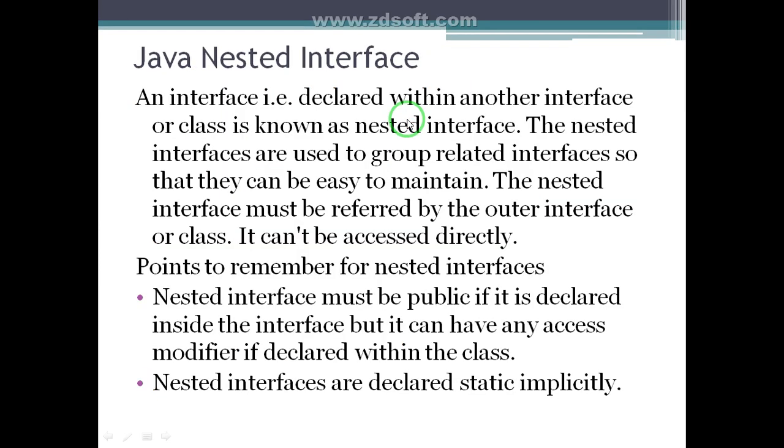Okay. Java nested interface. An interface that is declared within another interface or class is known as a nested interface. Nested interfaces are used to group related interfaces so that they are easy to maintain. The nested interface must be referred to by the outer interface or class. It cannot be accessed directly. It must be remembered: a nested interface must be public if it is declared inside an interface, but it can have any access modifier if declared within a class. Nested interfaces are declared static implicitly.